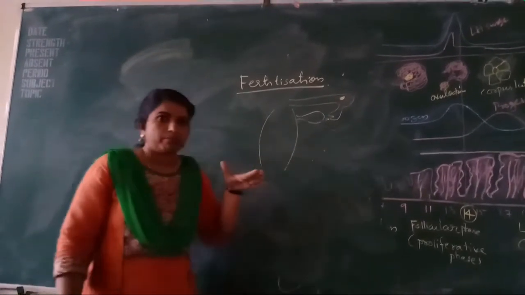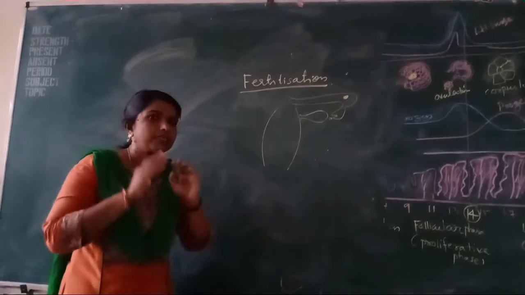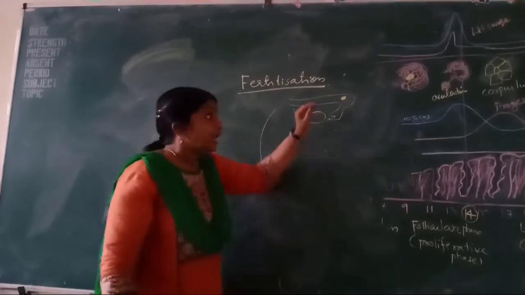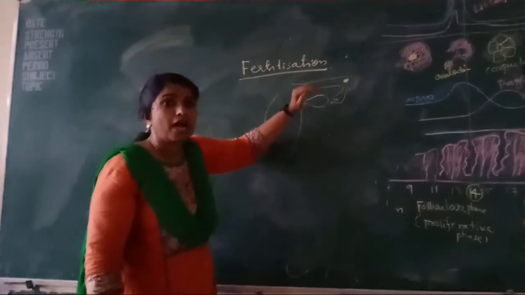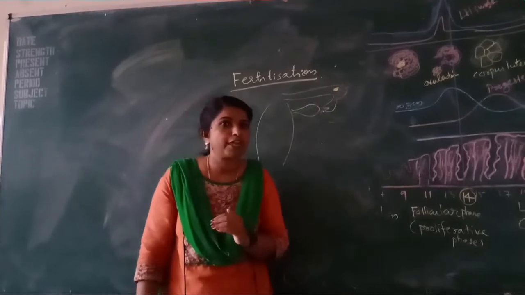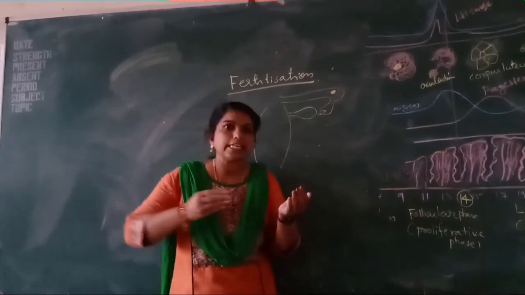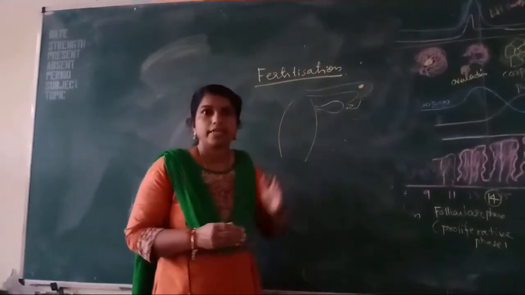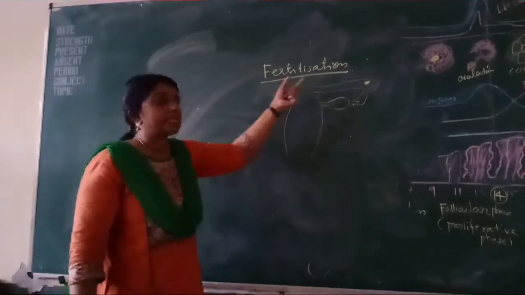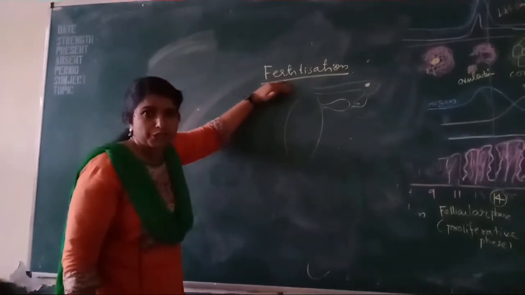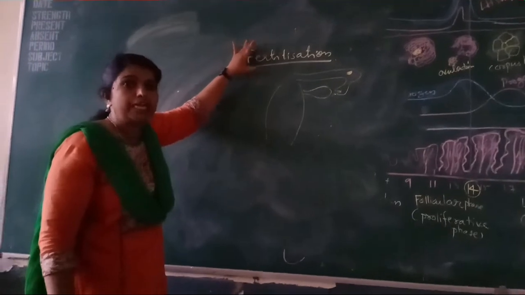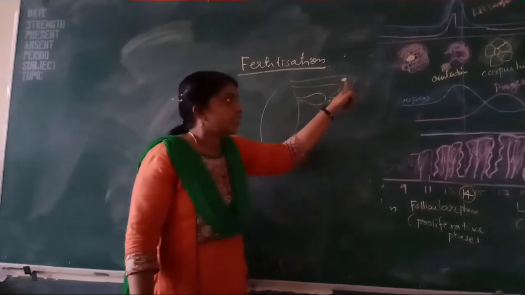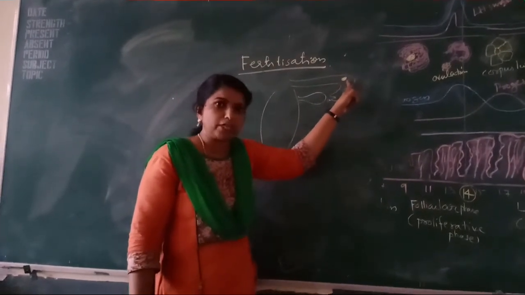And the acrosome. Do you remember the acrosome? The sperm head carries the acrosome where enzymes are there. These enzymes help to break the zona pellucida as well as the plasma membrane of the egg. As a result, it enters inside. The haploid nucleus of the sperm enters the egg. As a result, the fusion takes place, and this is known as fertilization. Fusion of male and female gamete, that is known as fertilization, and it happens in the ampulla region or isthmic region.